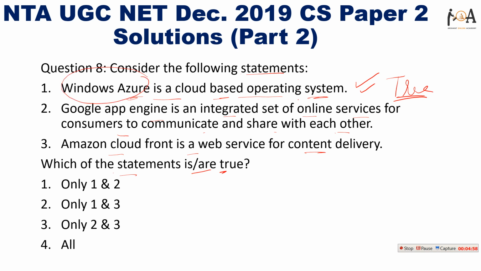So Windows Azure is a cloud-based operating system. It is true. And I find option 3 also true. Amazon CloudFront is a web service for content delivery. It is also true. But option second, Google App Engine is an integrated set of online services for consumers to communicate and share with each other. It is false. So only option 1 and 3 are right. So the second option is correct.